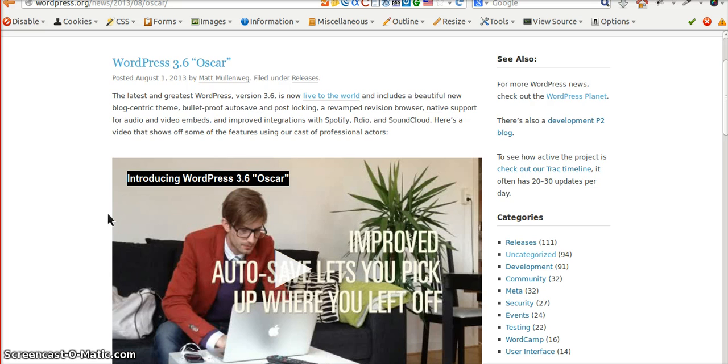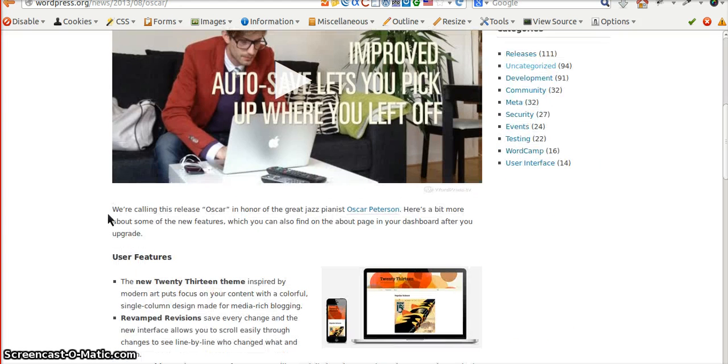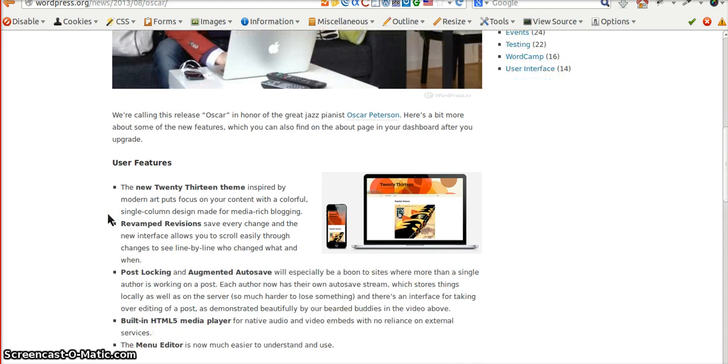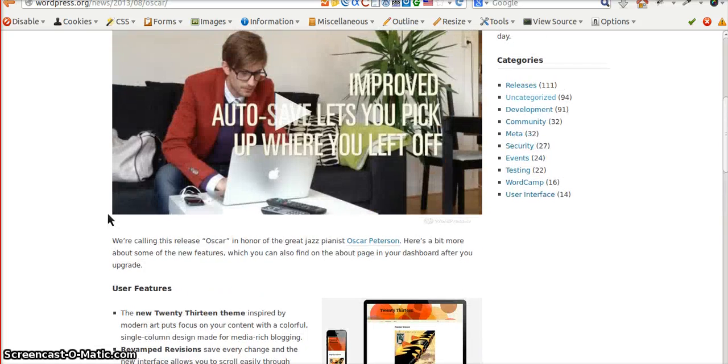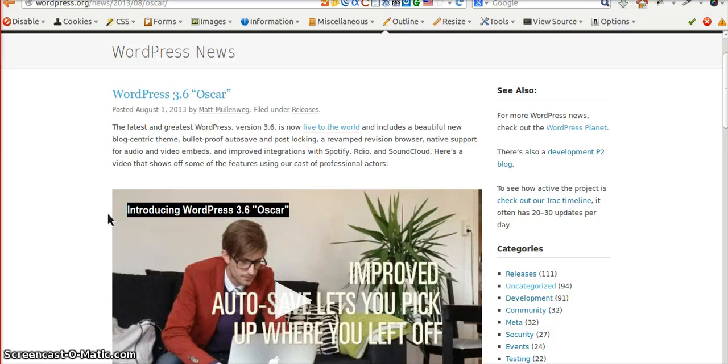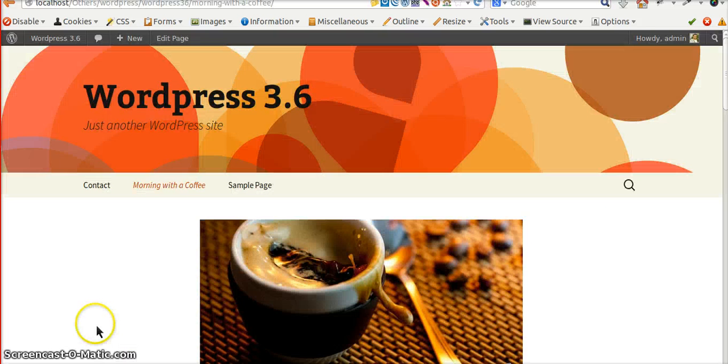Hi all, WordPress 3.6 is out for some time now and all must be wondering and eager to know the new additions in this new version. It is also known as Oscar, which is named after a Canadian jazz pianist Oscar Peterson, and has the following interesting features. It has the new 2013 theme. It allows comparison in revisions, post locking, autosave, a built-in HTML media player and a beautiful interface for menu addition. I'll be going through all of them one by one in this video.